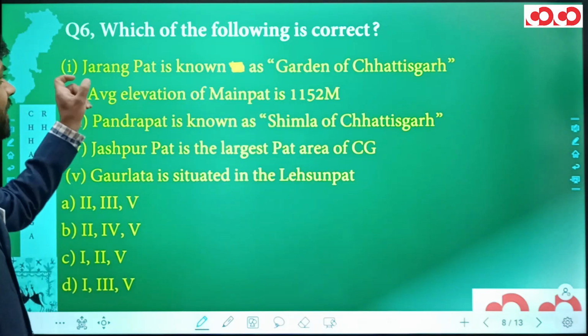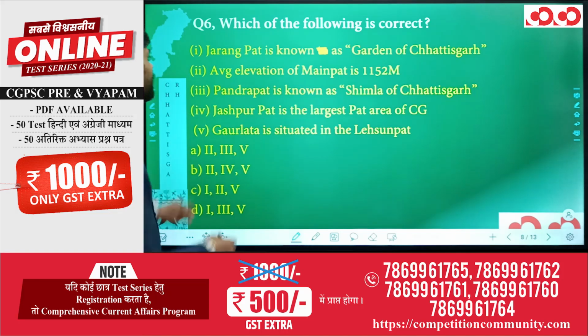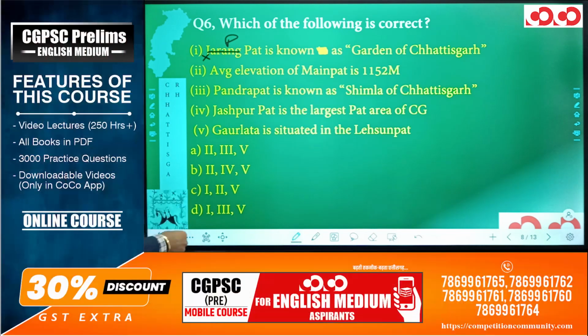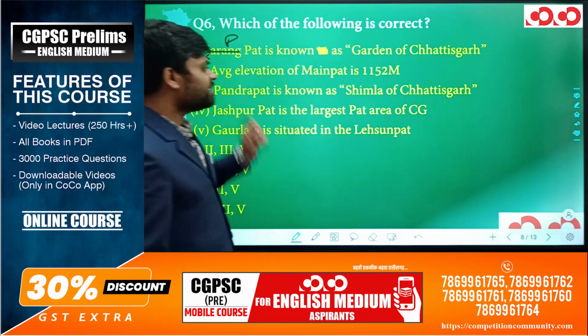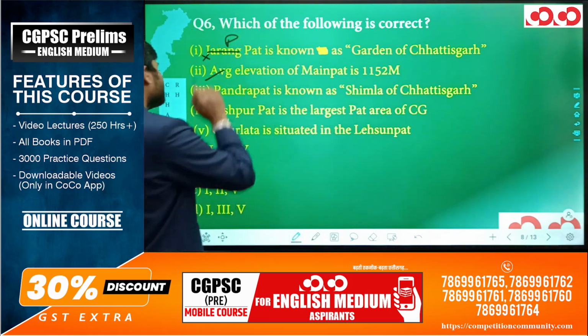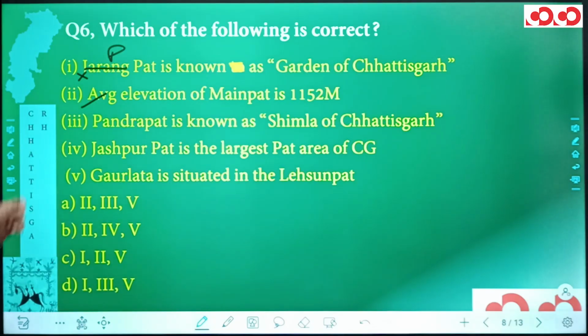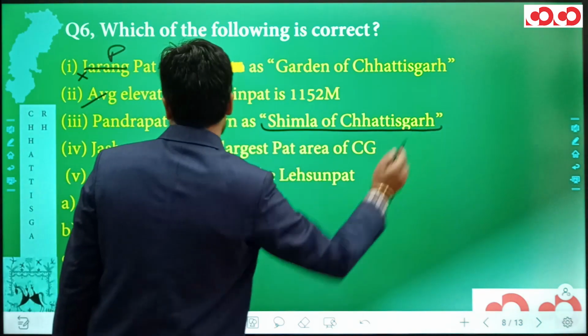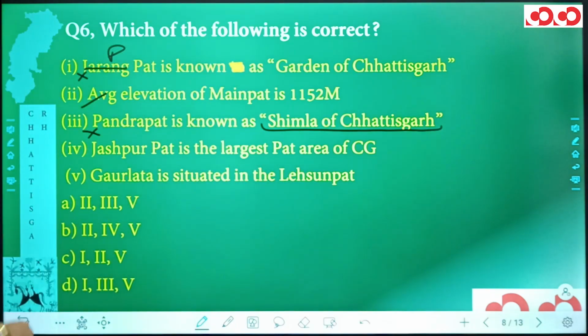Statement number 1. Jarang Pat is known as Garden of Chhattisgarh. No, it was Pandra Pat and not Jarang Pat. Hence, this statement is wrong. Second statement says average elevation of Main Pat is 1152 meters. Yes, it is 1152 meters. Third statement says Pandra Pat is known as Shimla of Chhattisgarh. We know that Main Pat is actually termed as Shimla of Chhattisgarh and not Pandra.